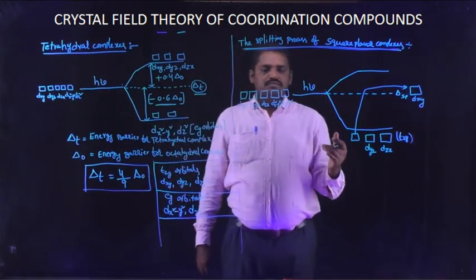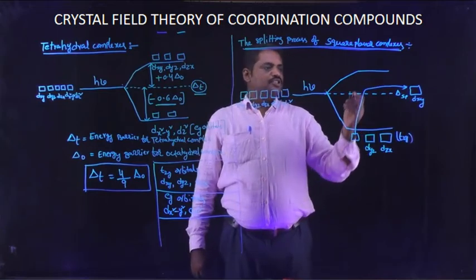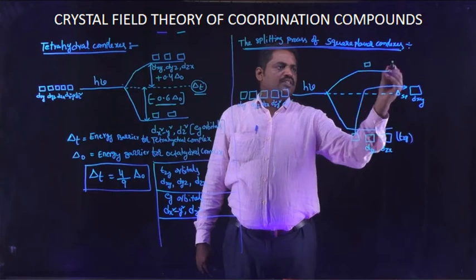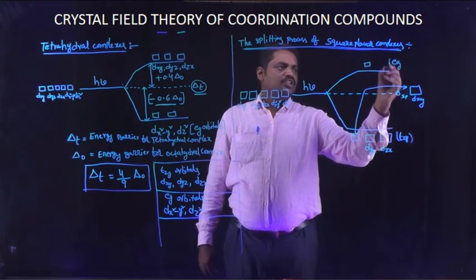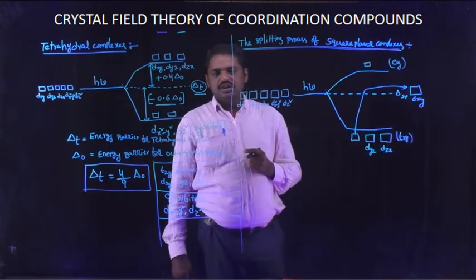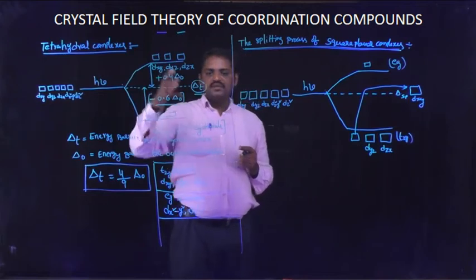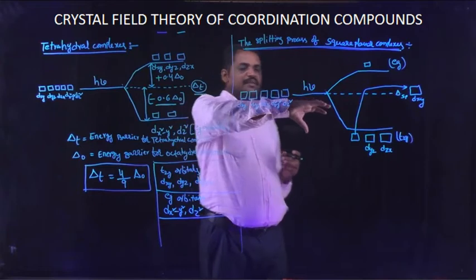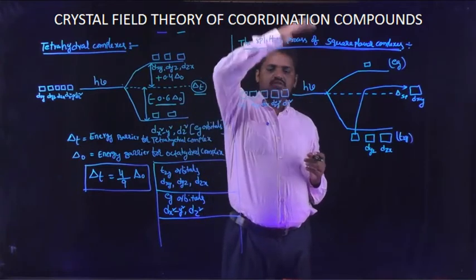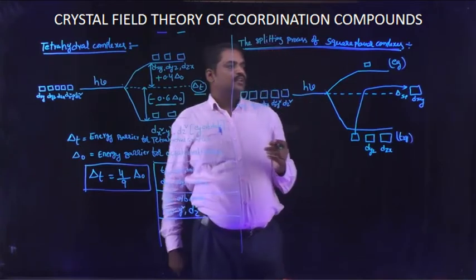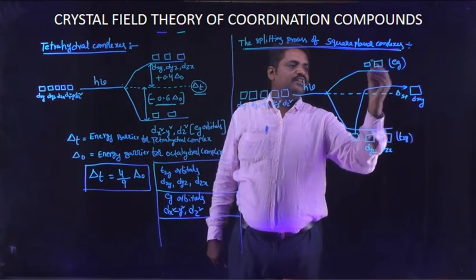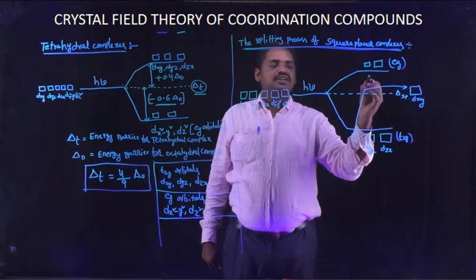And next, the octahedral-like splitting process is observed. The Eg orbitals are shifted to the excited state. Generally, as in the splitting process of octahedral complexes, the Eg orbitals are shifted from the ground level to the excited level. The Eg orbitals are dx square minus y square and dz square.